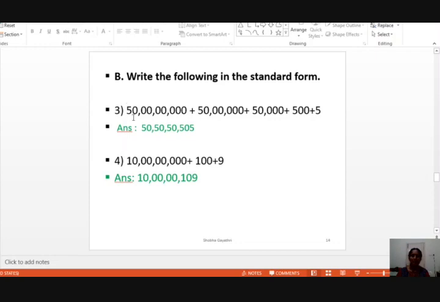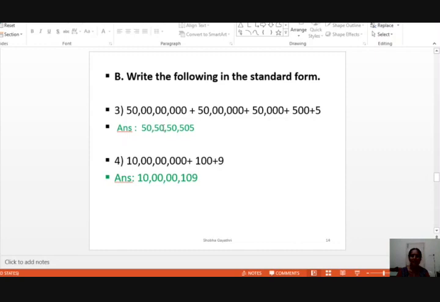That means here 50 crore they have given. So in the 10 crores place, you should write 5. Crores place, nothing is mentioned, so write 0 at the crores place. Next, the crores period is over, insert a comma. Now, how much is this? 50 lakhs. The 10 lakhs place is 5.